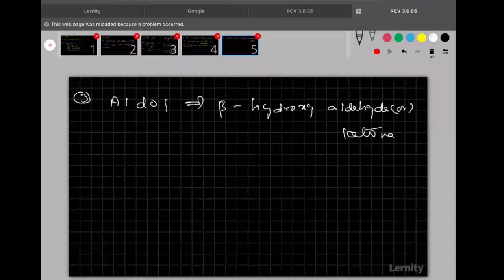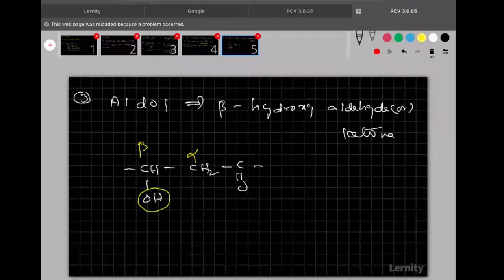Now how to represent that one? See clearly. Here let me take CH2 and here CHOH. Now see clearly, this is the functional group bonded carbon, alpha. This is the beta. So at beta, hydroxy group is there, you see.